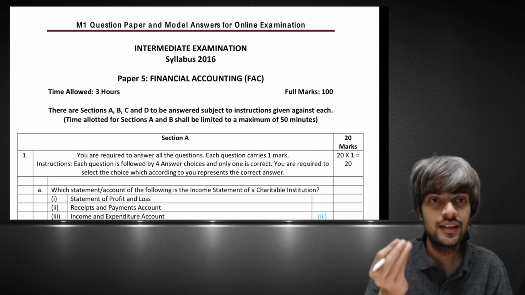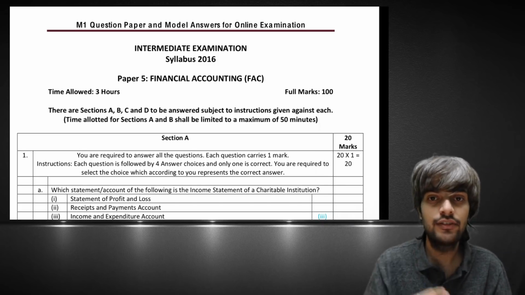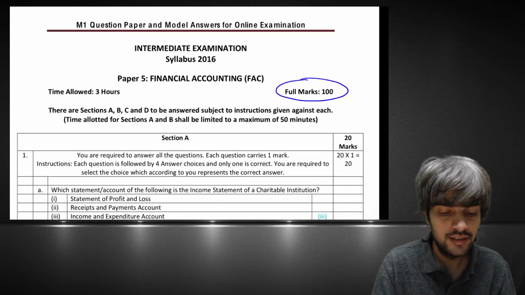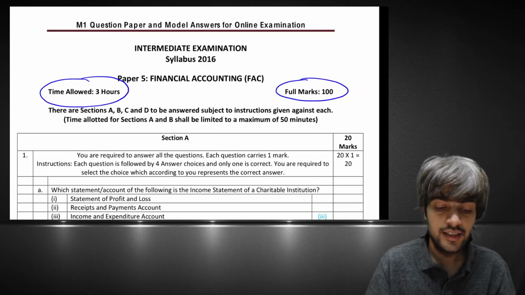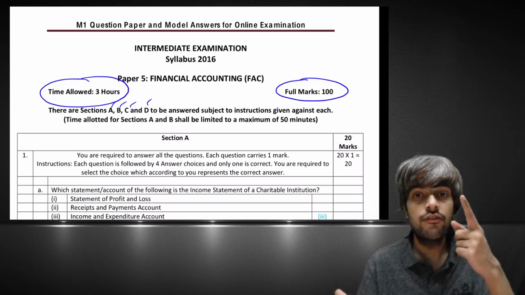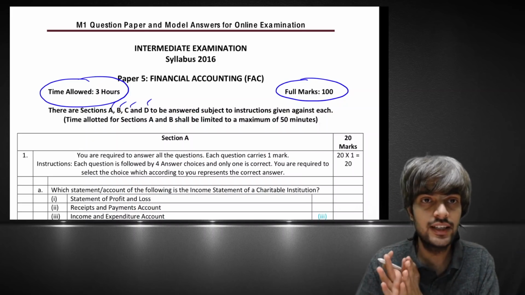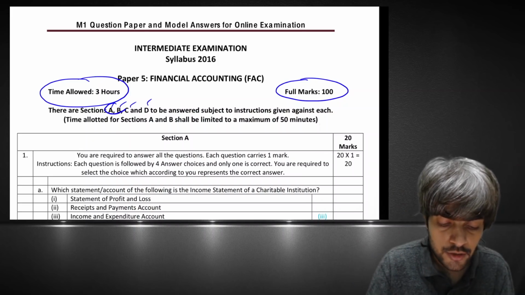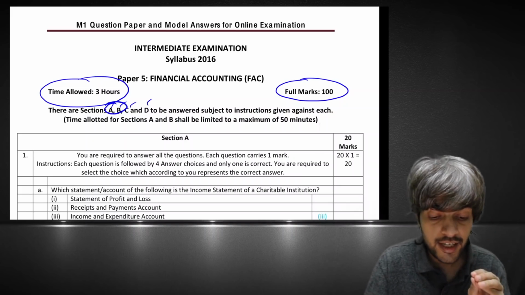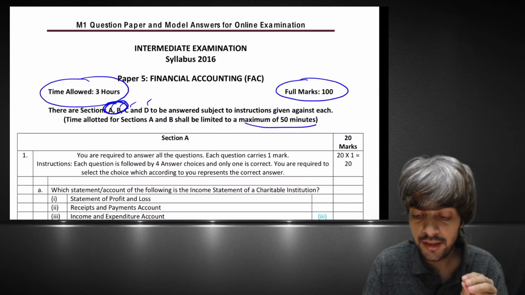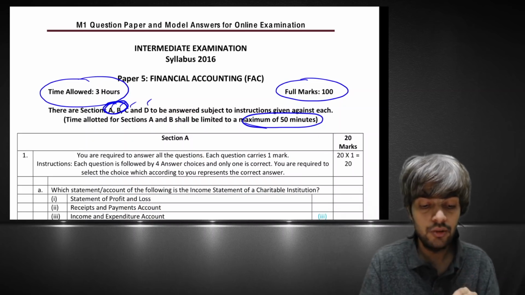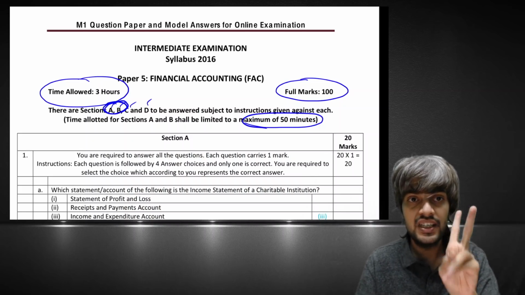There are a lot of things that you might not be aware of, and after the video you might get a rough idea. The paper will be of 100 marks. The time allowed will be 3 hours. There are 4 sections: A, B, C, D. The first two, A and B, are mostly MCQ and fill in the blanks. There is a locking period, a time limit, that sections A and B should be completed within a maximum of 50 minutes.